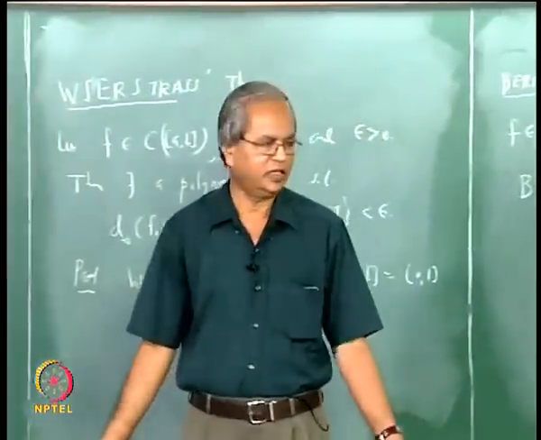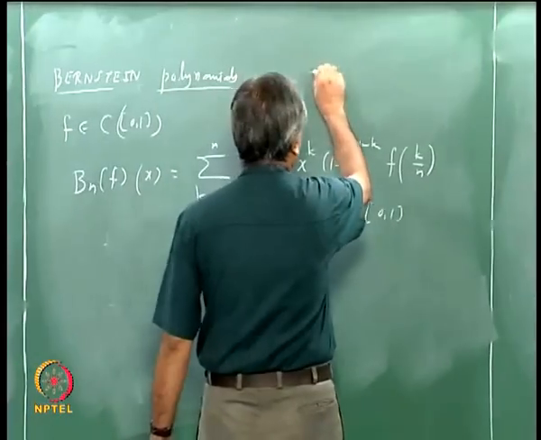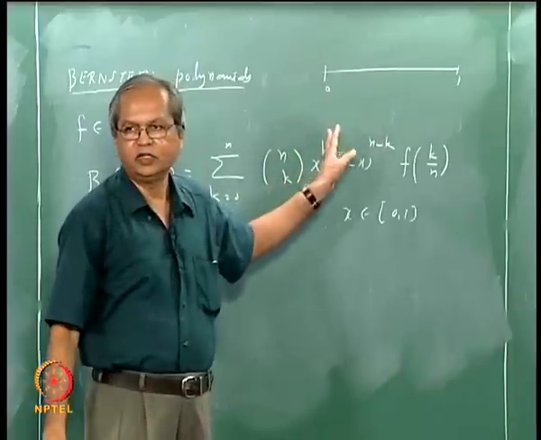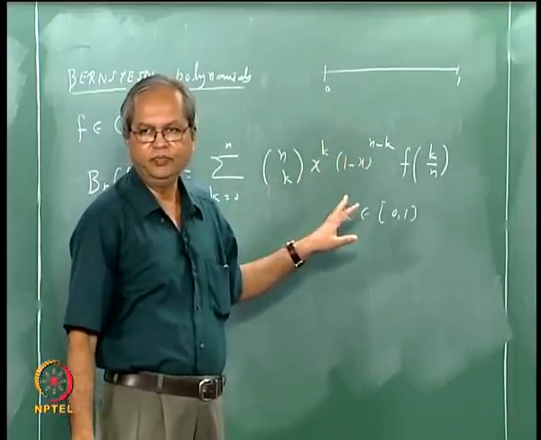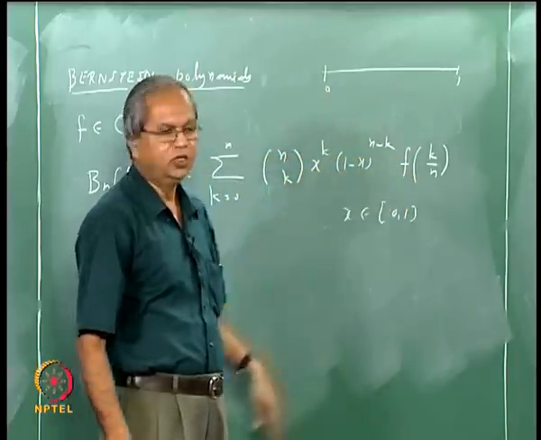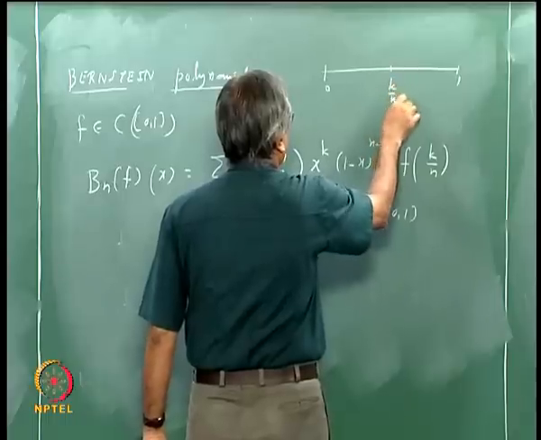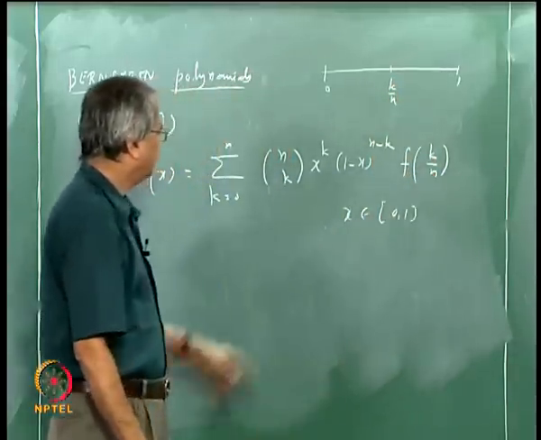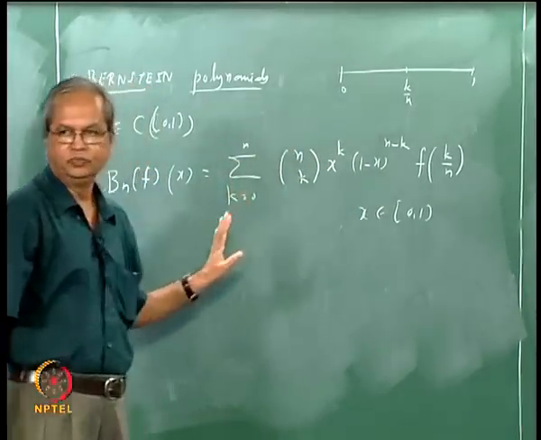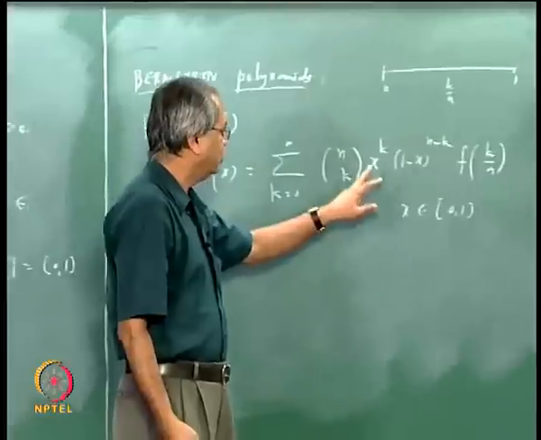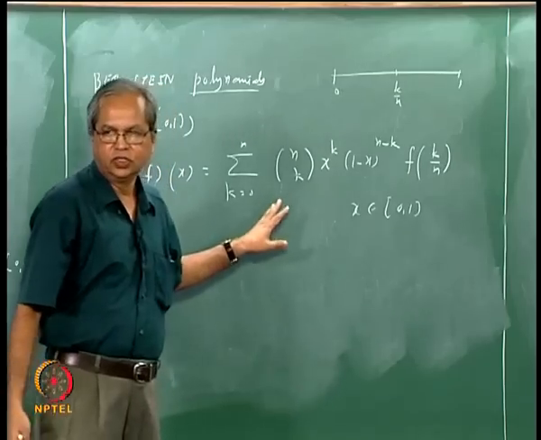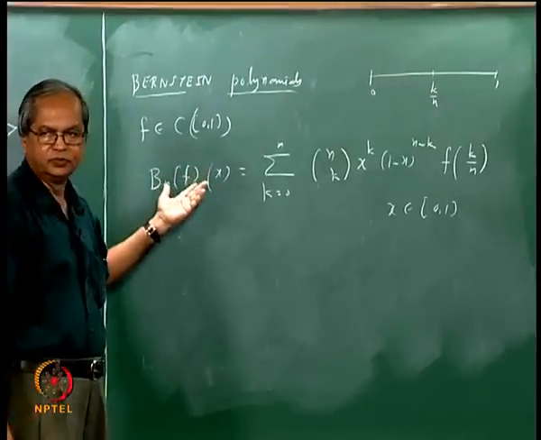So you can try to understand this. What is happening here is that, suppose this is the interval 0 to 1. For any fixed n, you subdivide the interval into n subintervals, each of length 1 by n. So those endpoints will be 0, 1 by n, 2 by n, and so on, up to k by n. You evaluate f at k by n and multiply it by x to the power k, and so on. You will get some value, and do it for each point and take the sum. Now it is obvious that this is a polynomial because x to the power k into (1 minus x) to the power n minus k is a polynomial, and you are taking combinations of such terms. So this is a polynomial of degree n.